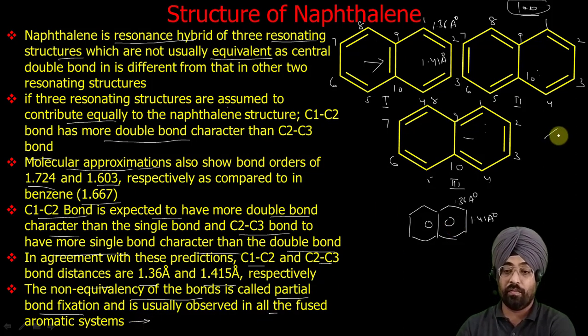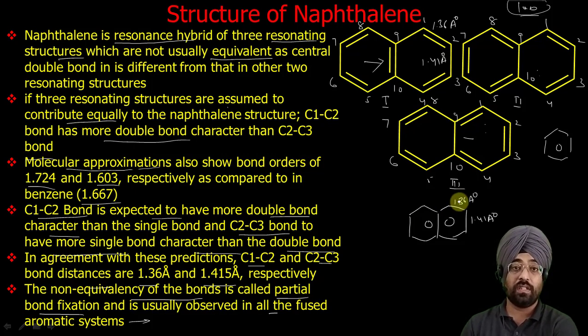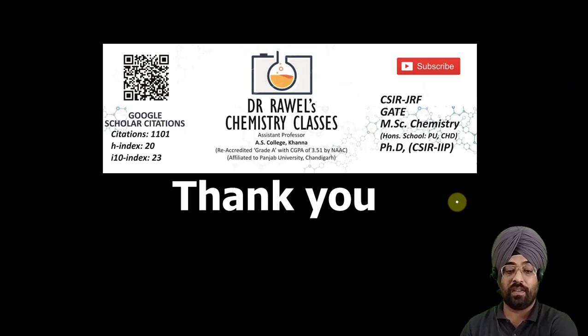In benzene, which is not fused, all the bonds were equal, but in fused rings we observe partial bond fixation. We will use this phenomenon in our next lecture when we quantify the aromatic character of aromatic heterocyclic compounds. So that was all for today.